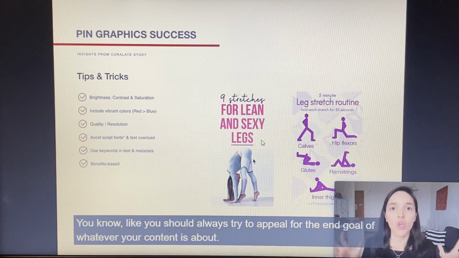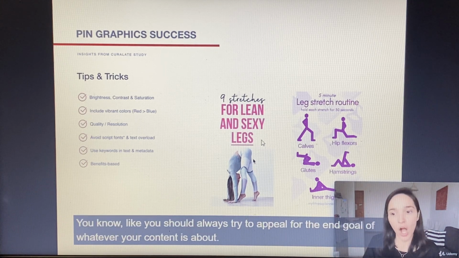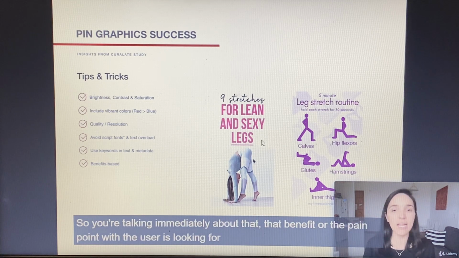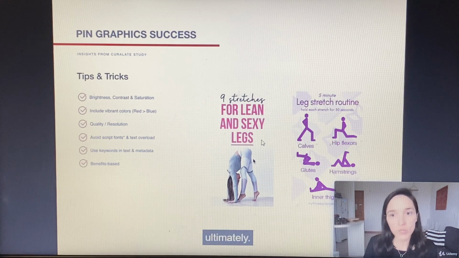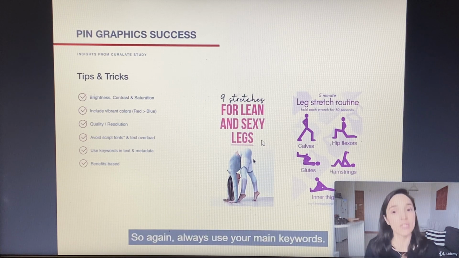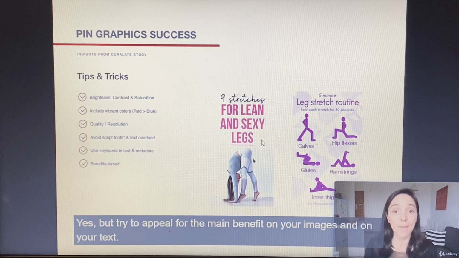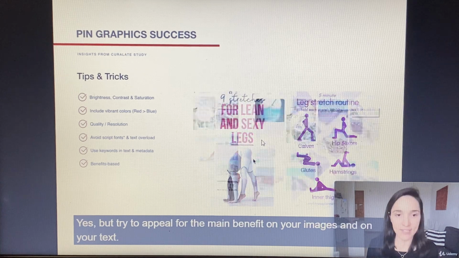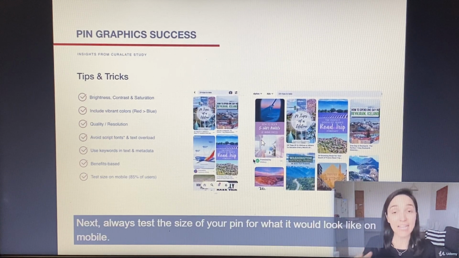You know, like you should always try to appeal to the end goal of whatever your content is about. So you're talking immediately about that benefit or the pain point, what the user is looking for ultimately. So again, always use your main keywords, yes, but try to appeal to the main benefit on your images and on your text. Next, always test the size of your pin for what it would look like on mobile.